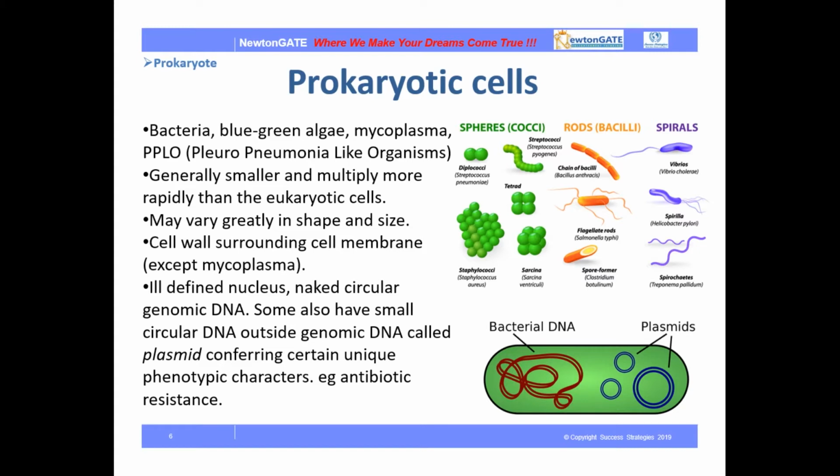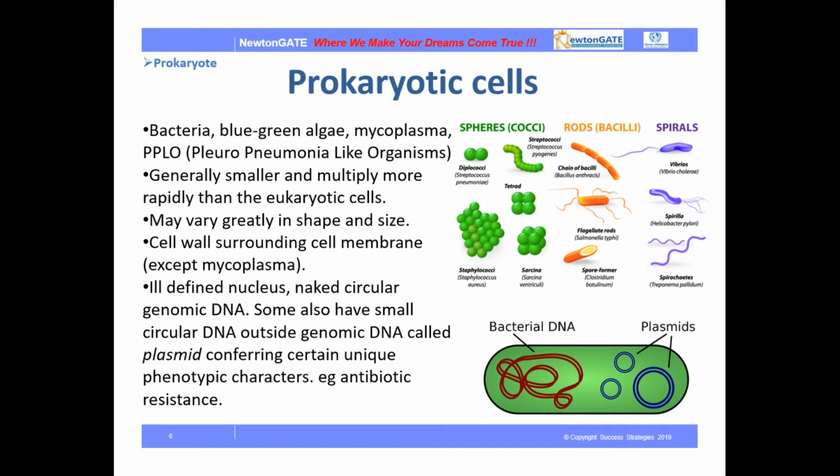Now, the nucleus is ill-defined in prokaryotic cells. Why is it ill-defined? Because it is naked, circular genomic DNA. There is no membrane, right? So it is ill-defined, not that prominent. It's an incipient nucleus.